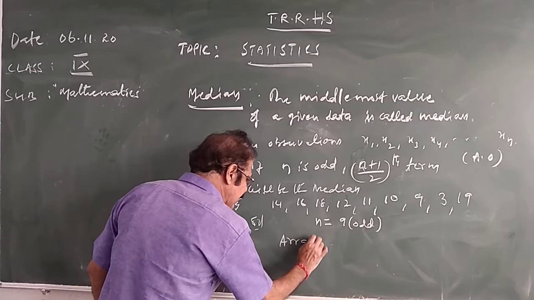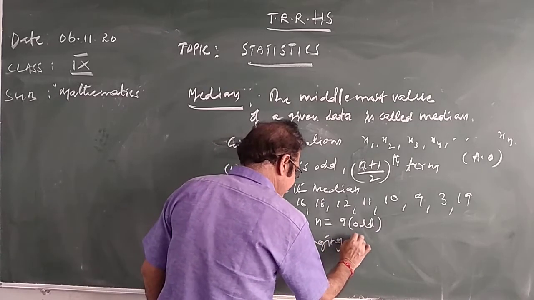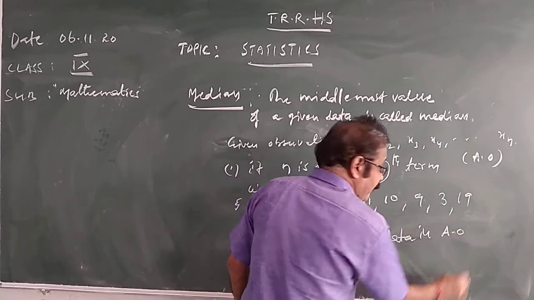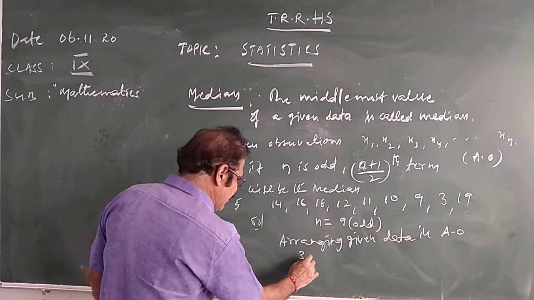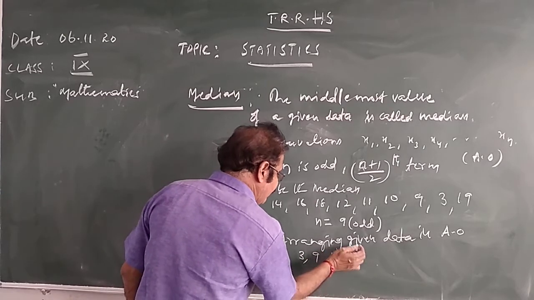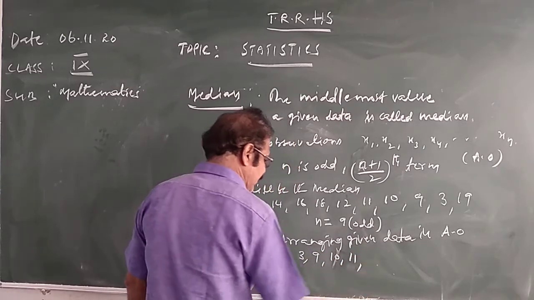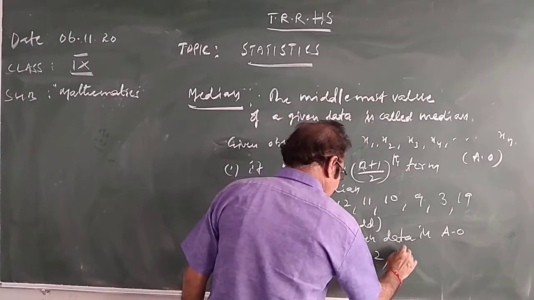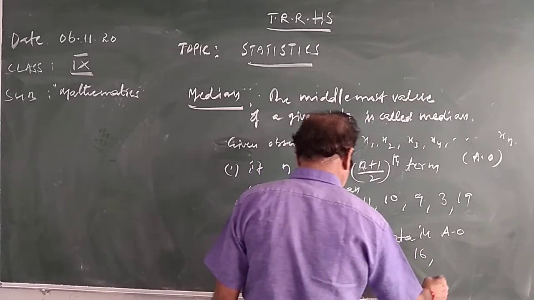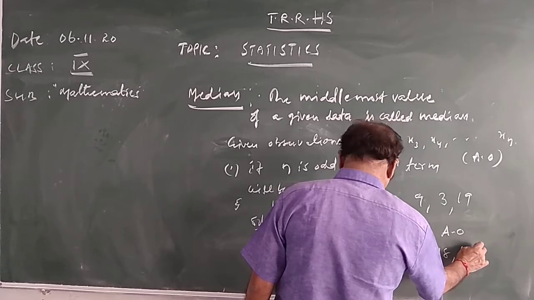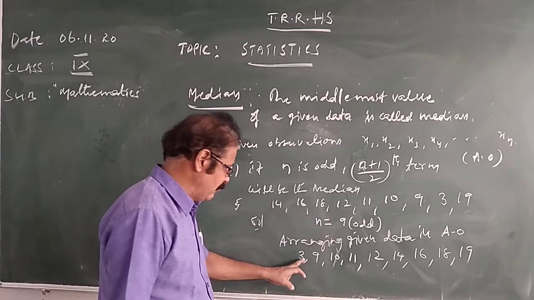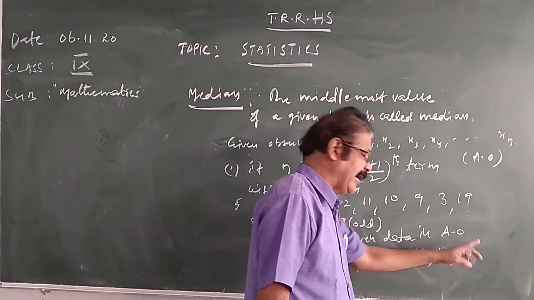Arranging the given data in AO. AO means ascending order. Which is the smallest observation here? 3. After 3, the observation is 9. After 9, 10. After 10, 11. After 11, 12. After 12, 14. After 14, 16. After 16, 18. After 18, 19. Like this. How many observations are there? 1, 2, 3, 4, 5, 6, 7, 8, 9 observations.